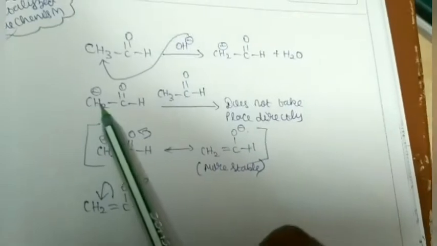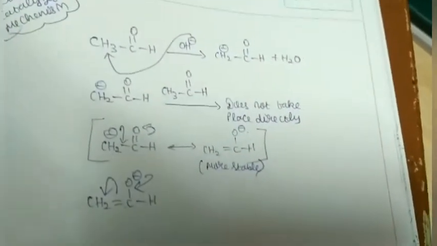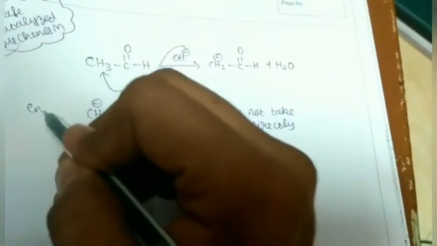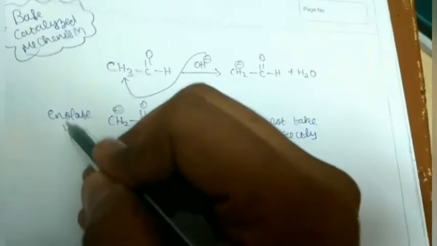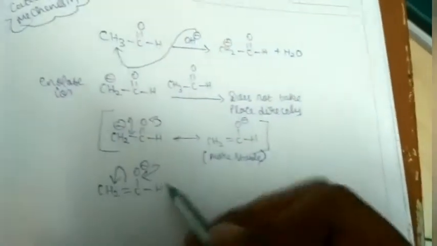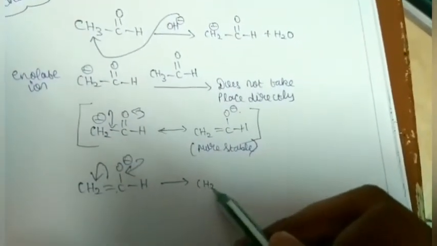This is basically the same thing as we have seen in the alpha halogenation reaction also. But this is the step you have to know. This is the enolate ion. So the base catalyzed mechanism undergoes the enolate ion mechanism. So this will generate the same thing again.